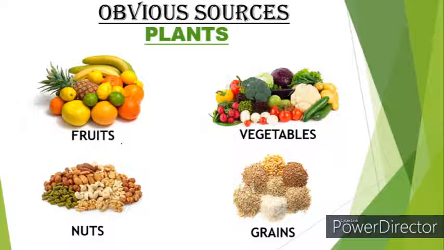So in plants we have fruits, vegetables, nuts and grains. So these are examples of obvious sources of plants. So many people eat these, right? These are common, so we call them obvious. And these come from plants, right? So we call them obvious sources of plants.